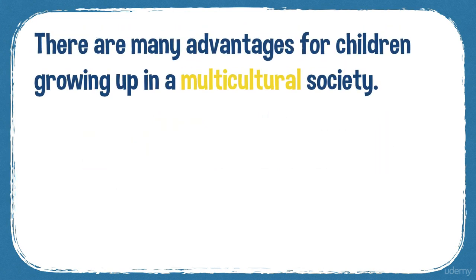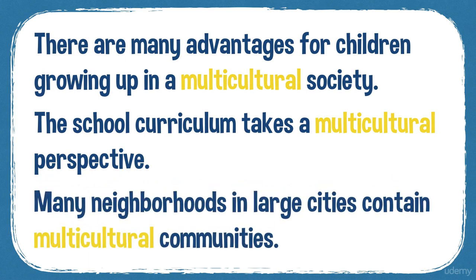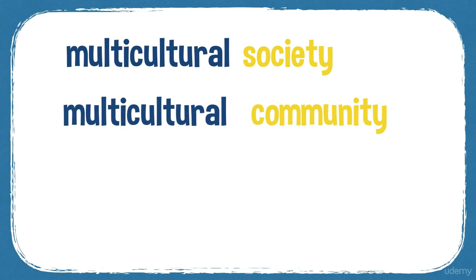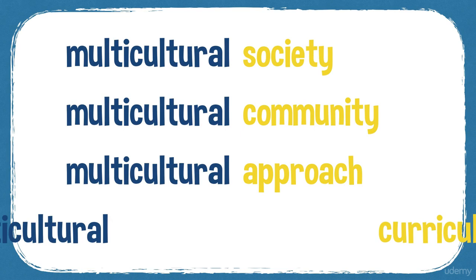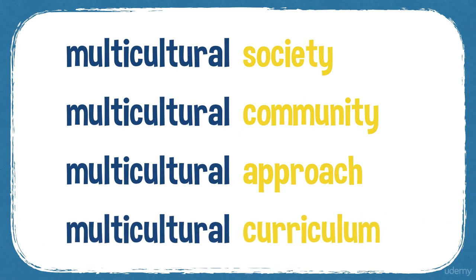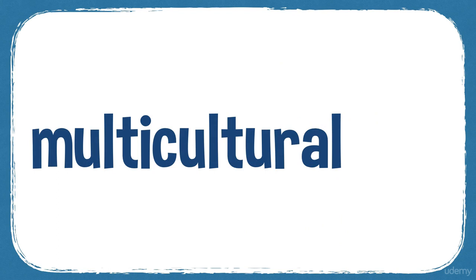So for example, there are many advantages for children growing up in a multicultural society. The school curriculum takes a multicultural perspective. Many neighbourhoods in large cities contain multicultural communities. So you can have a multicultural society or a multicultural community, multicultural approach, multicultural curriculum.